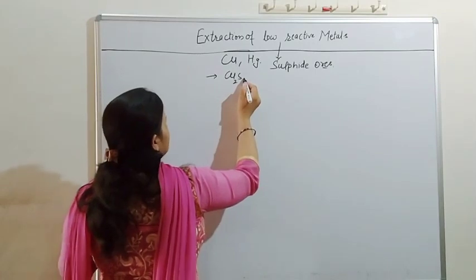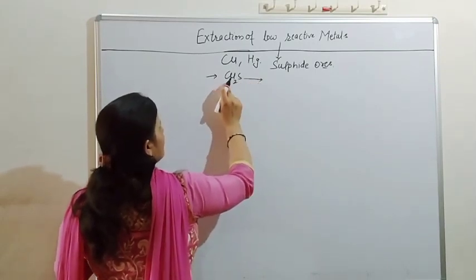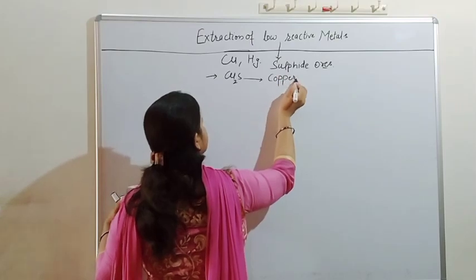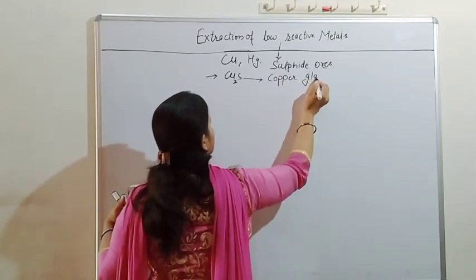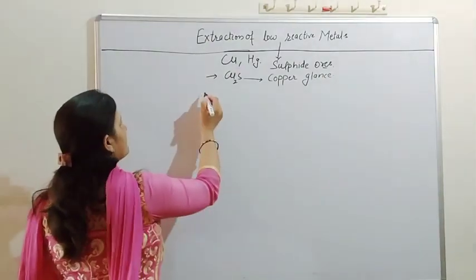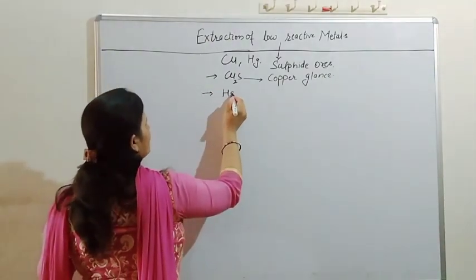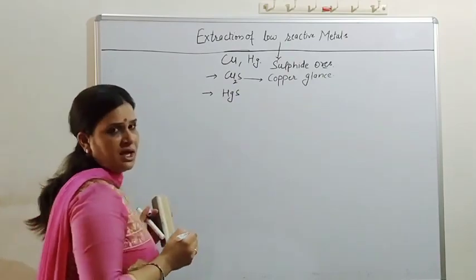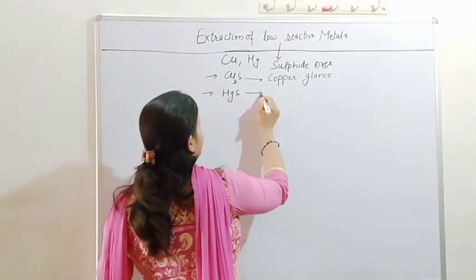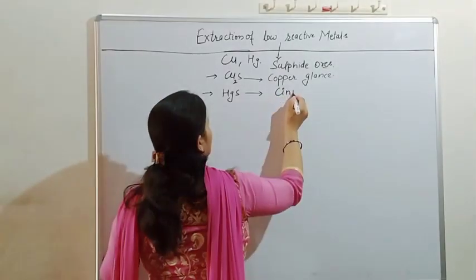So copper is found in the form of copper sulfide, commonly known as copper glance. Second, mercury. Mercury is generally found in the form of mercuric sulfide, known as cinnabar ore.